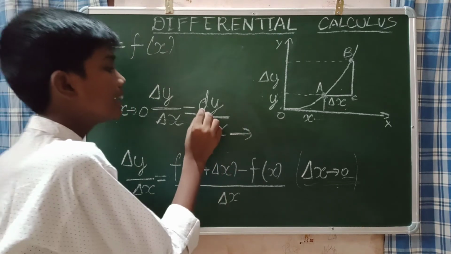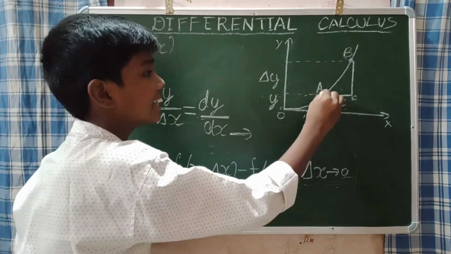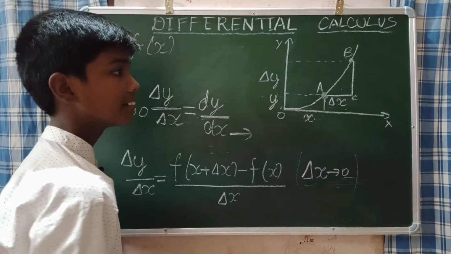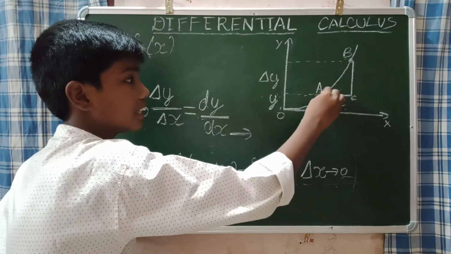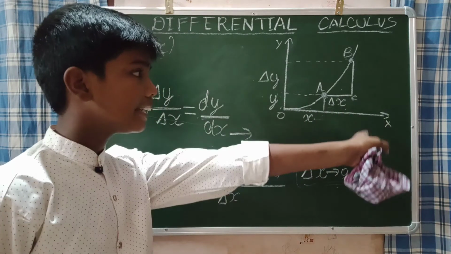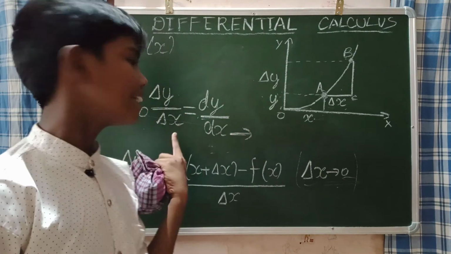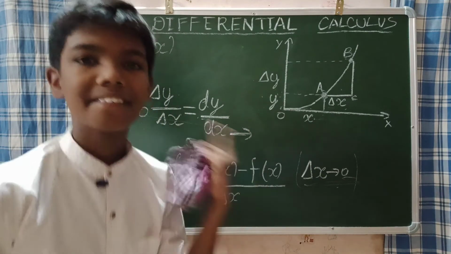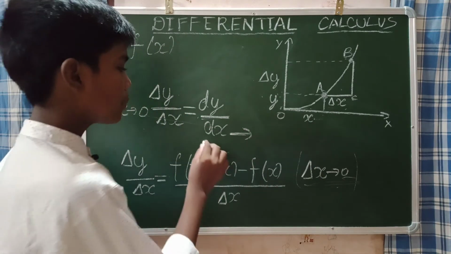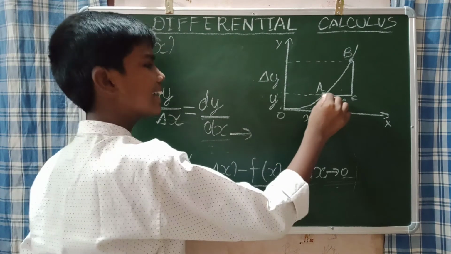And this dy by dx gives us the exact value at the point A. The instant value, the instantaneous value at the point A. So this dy by dx is called a derivative. And this dy by dx will be giving the exact value at point A.